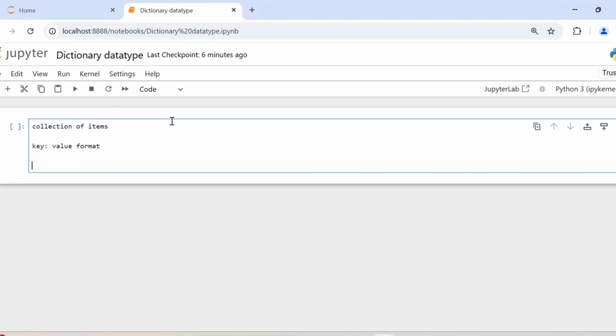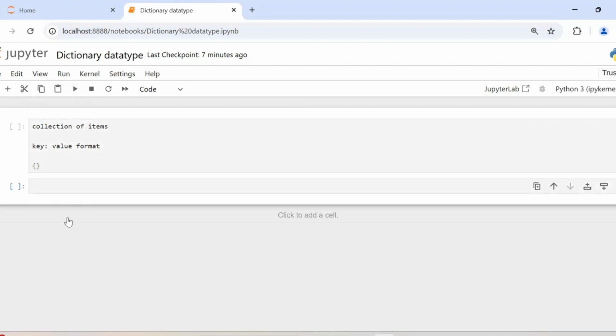Now, how do we declare a dictionary? To declare a dictionary, all the items of the dictionary are enclosed in curly brackets, and the items should be in the key colon value format.